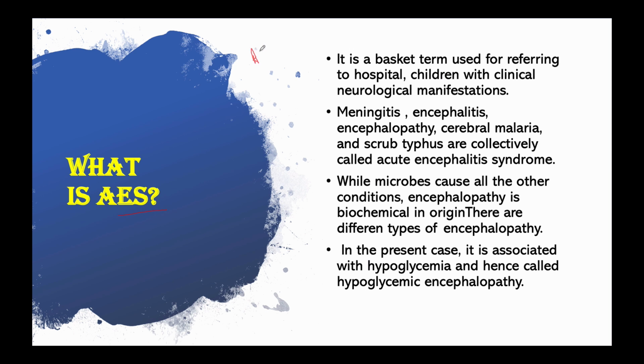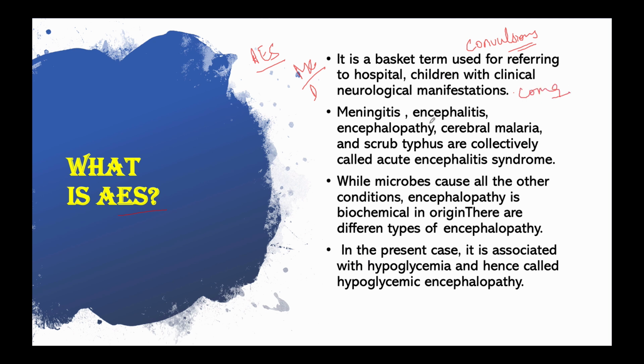In short, I will call it AES. So basically it is an umbrella term used for referring to hospitalized children with clinical neurological manifestations which include mental confusion. Mental confusion is one of the symptoms. Then disorientation, convulsions, where you lose control of your muscles and your body starts making certain kinds of movements. Then even the child or the person suffering can go into coma.